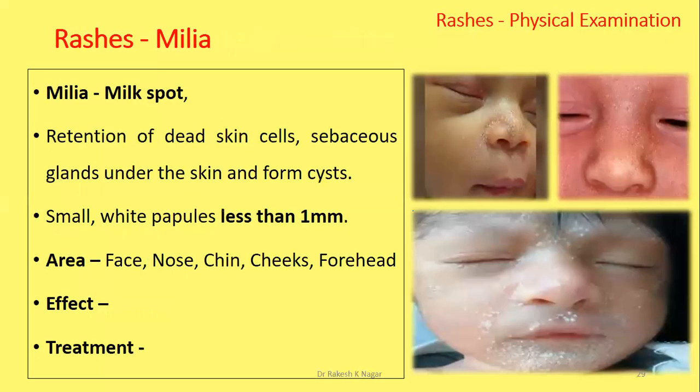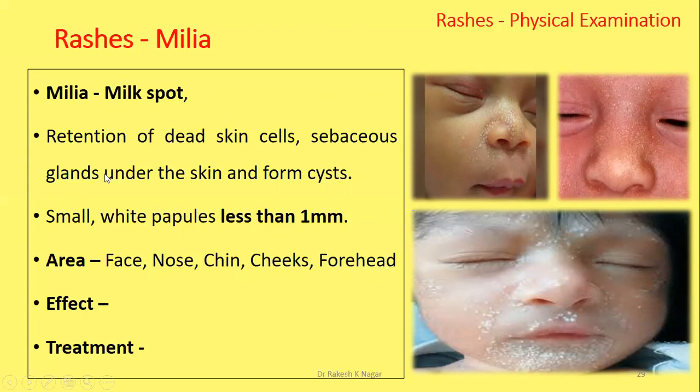Then what is milia? Milia are the whitish, milky spots on the face of the child. You can see them on the face, nose, chin, cheek, forehead, and sometimes on the chest also.